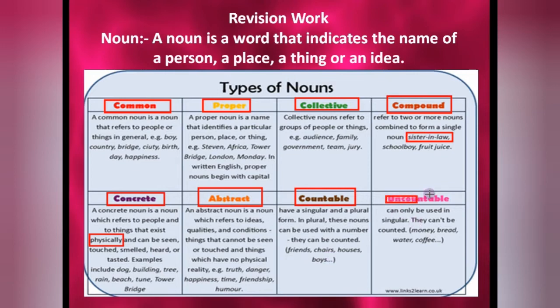Uncountable nouns are those that are not countable at all, so they can only be used in singular. They can't be counted, like money, bread, water, coffee. Isn't it? We cannot count water, we cannot count coffee. Money also, bread also. We have to say a loaf of bread. So we have to use a different form to represent them if we want to make them countable.